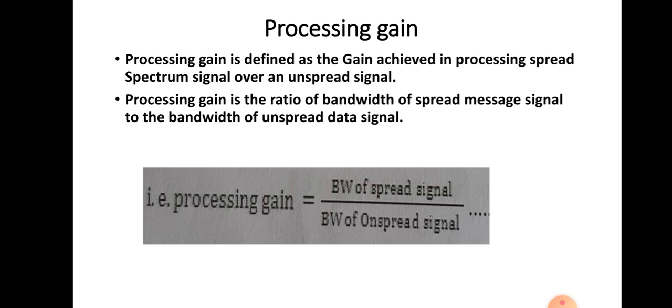Processing gain is defined as the gain achieved in processing a spread spectrum signal over an unspread signal. Processing gain is the ratio of the bandwidth of the spread message signal to the bandwidth of the unspread data signal. In a spread spectrum system, we spread an unspread signal, so the gain achieved during that process is called processing gain, and it is equal to the bandwidth of the spread signal divided by the bandwidth of the unspread signal. It is unspread; there is a spelling mistake.